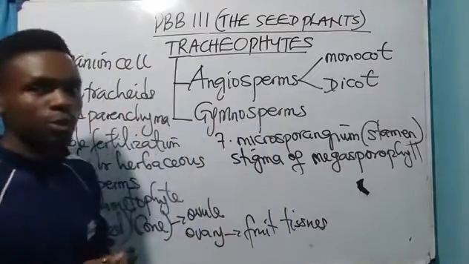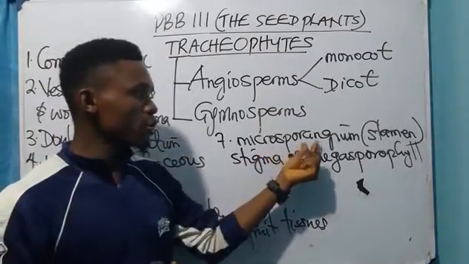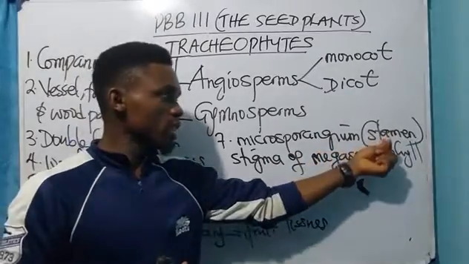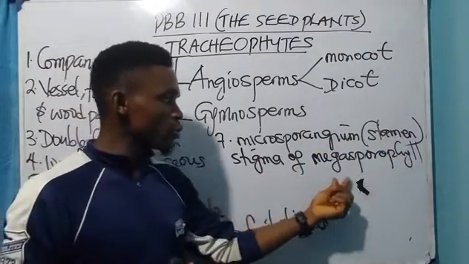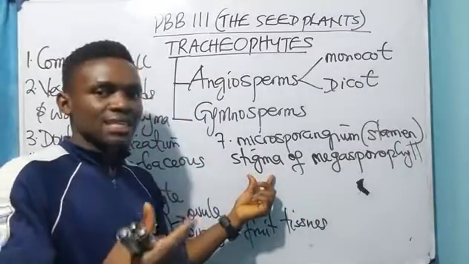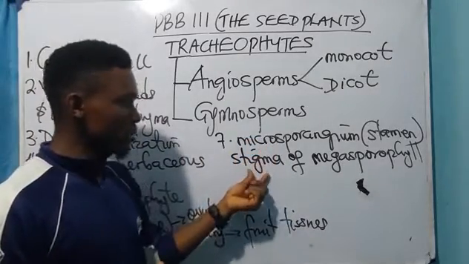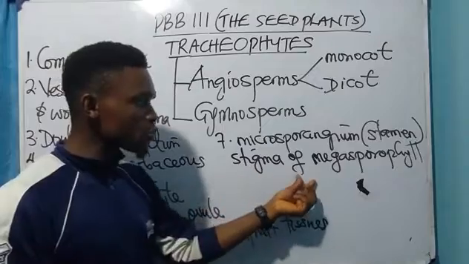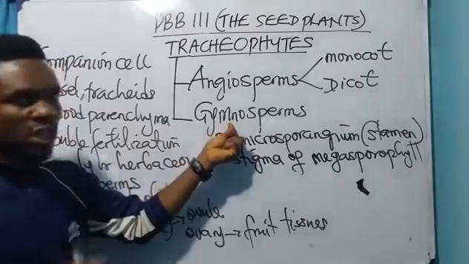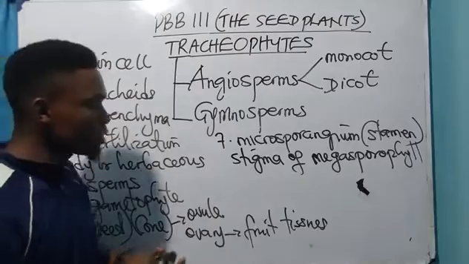Pollen grains are housed inside the microsporangium, otherwise called stamen. Of course, you know that during pollination it is the stigma that accepts the pollen grains. As soon as the pollen grains get to the stigma, it germinates and produces nuclei. But in the gymnosperms, the pollen grains are transferred directly to the micropyle.